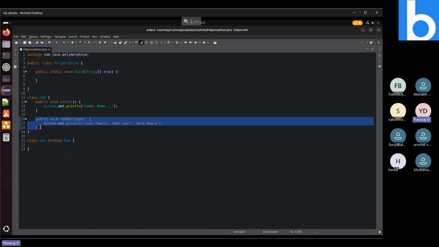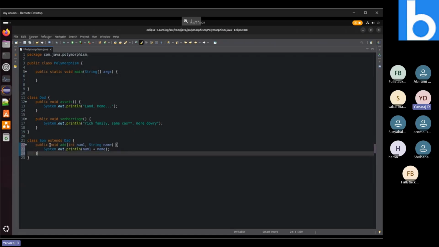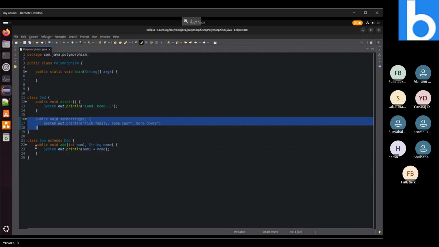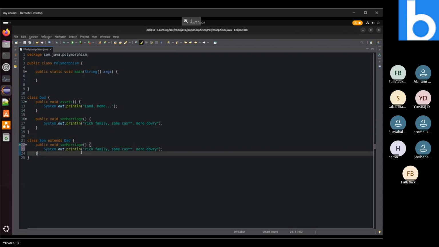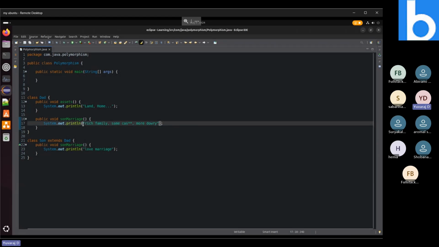That same method, the son also has his own perspective on his marriage. The Son class may have a particular preference.